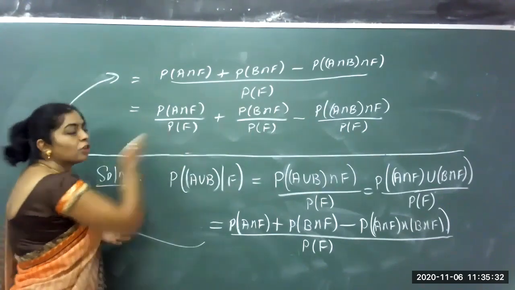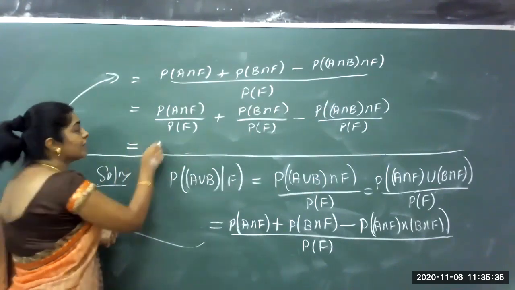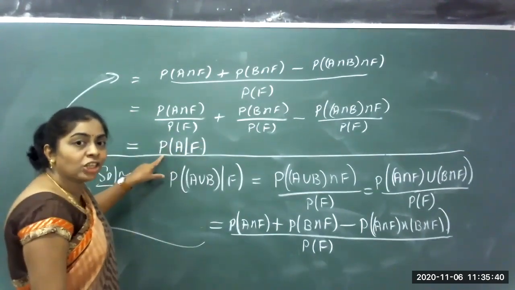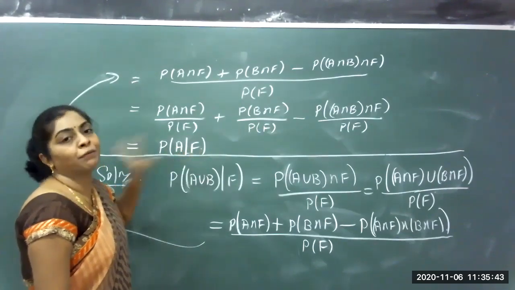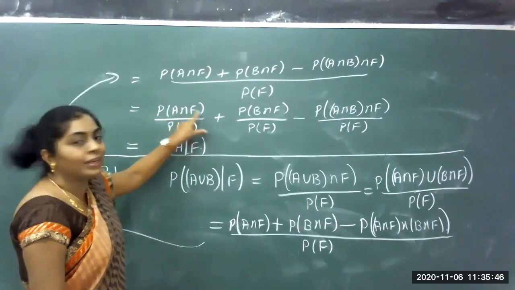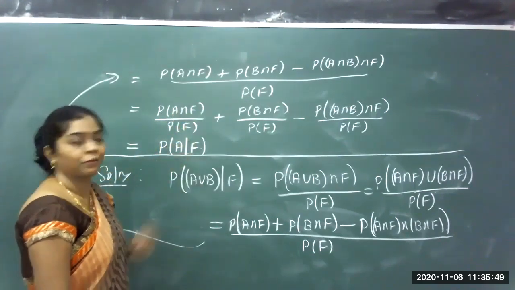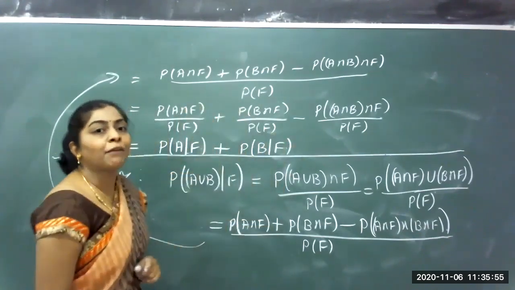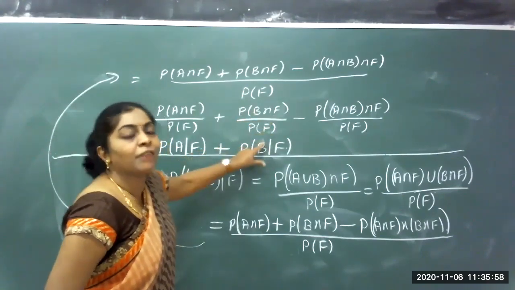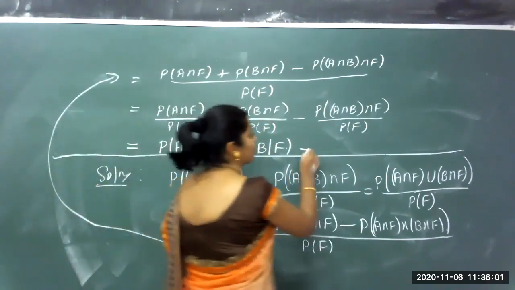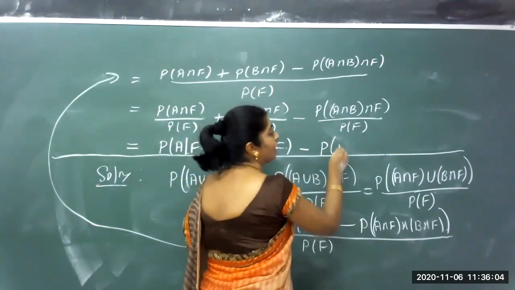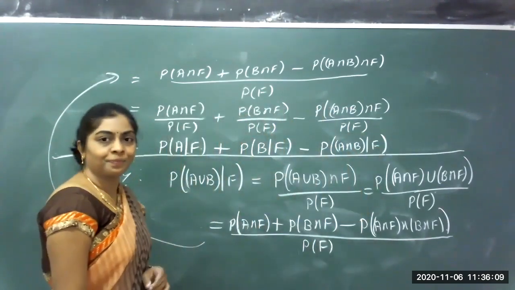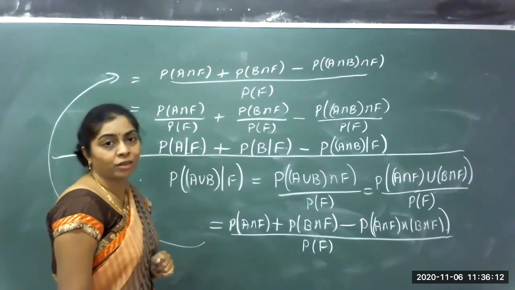What is this? Is it not the conditional probability definition? Can I say it is a conditional probability? Conditional probability of A given that F has occurred. What is the definition? Probability of A intersection F divided by probability of F. Plus, again using the definition, conditional probability of B given that F has occurred: probability of B intersection F divided by probability of F. Minus, what is here? A intersection B given that F has occurred. So this proves the result that I wanted.